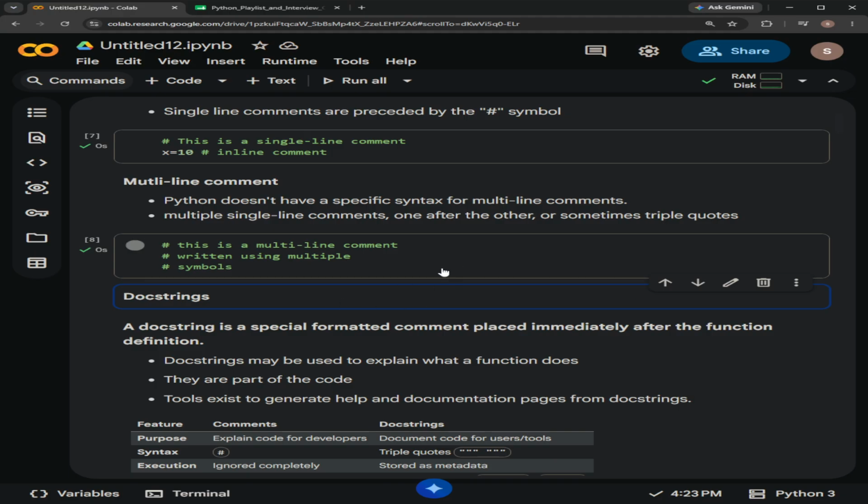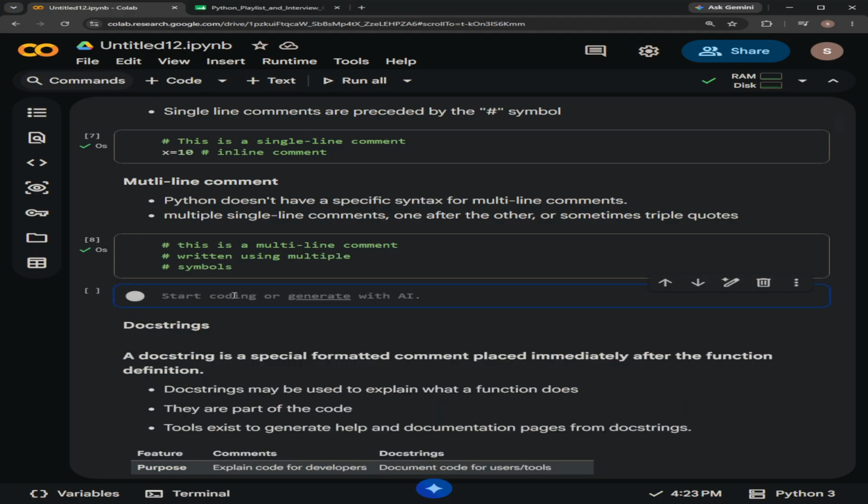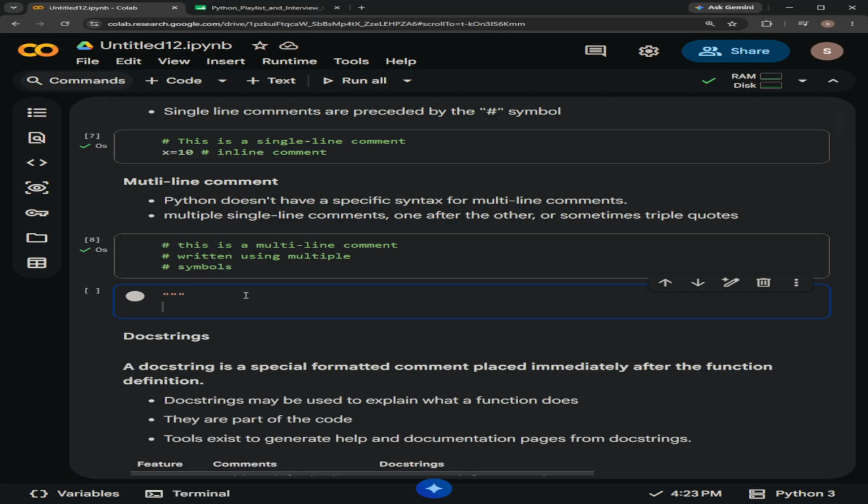Or in another way, we can write multi-line comments using three quotations continuously and adding text like this.